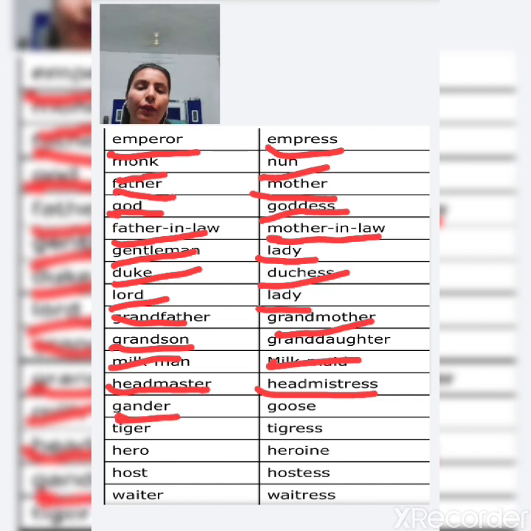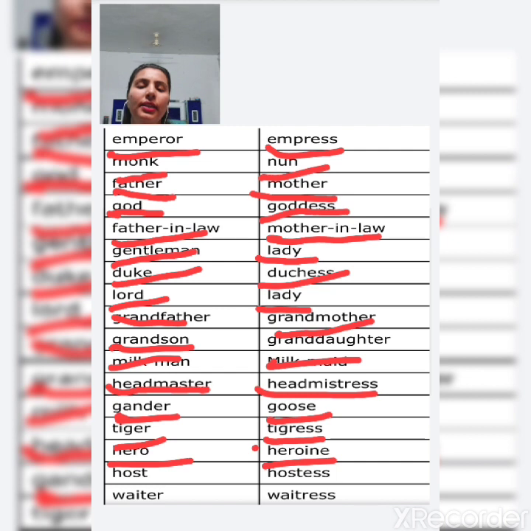And the feminine of gander is goose. Next is tiger, and the feminine of tiger is tigress. Next is hero, and the feminine of hero is heroine.